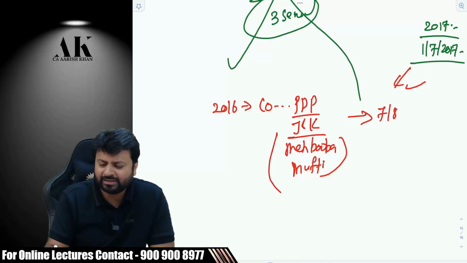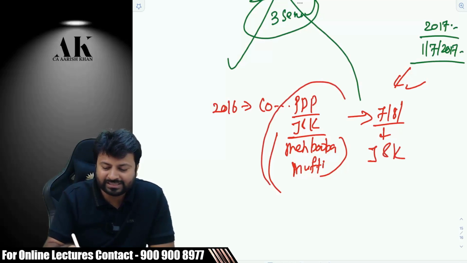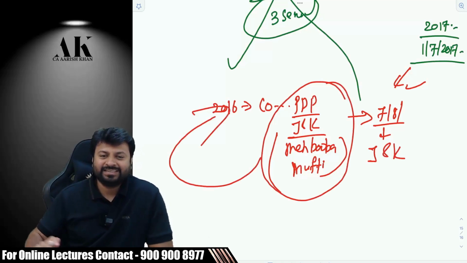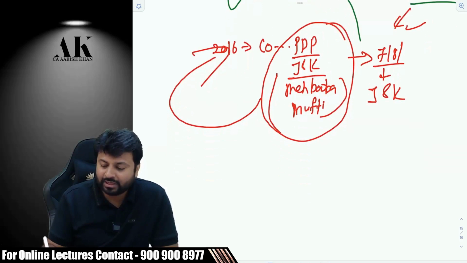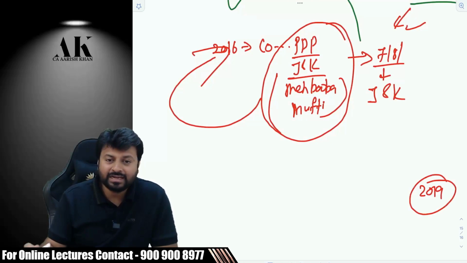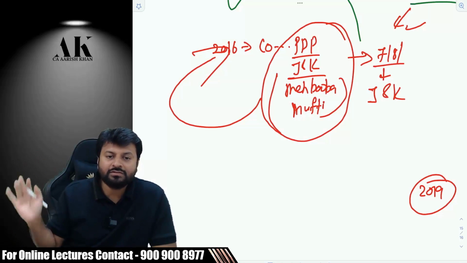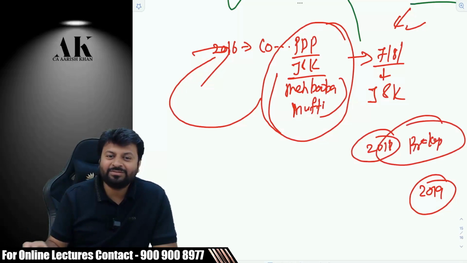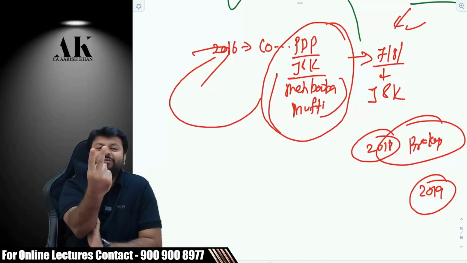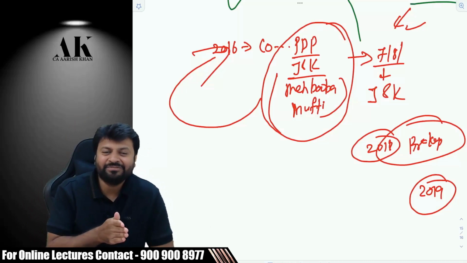Then on 7th or 8th of July, I don't remember the exact date, they passed the GST law in the state of J&K also, because the J&K government was a part of the BJP government. Are you able to understand that? So 2017 gone, but they are looking toward 2019. What was there in 2019? Again a union election. So in 2019, with what face will they go? Because in 2014 they had cursed the same government of J&K. So in 2018 they did what? A break up. They broke up with PDP. They joined PDP only for 2 years, that is 2016 to 2018.